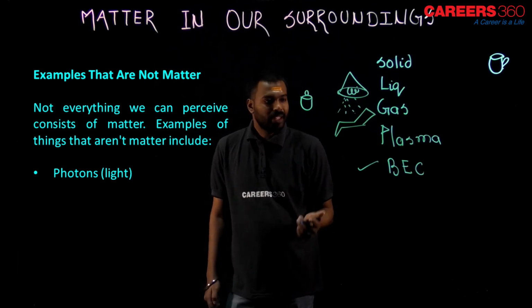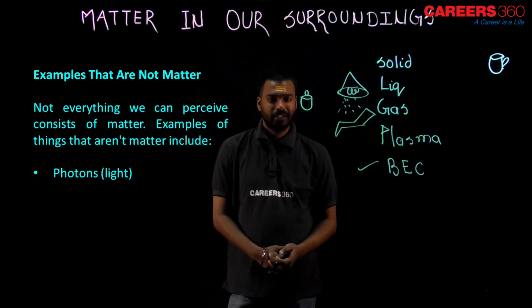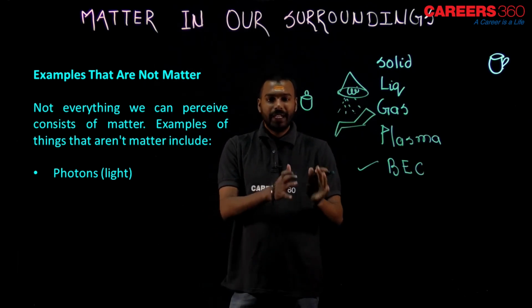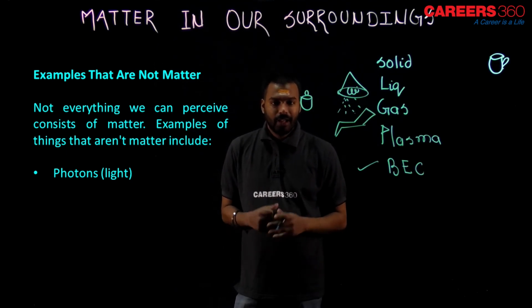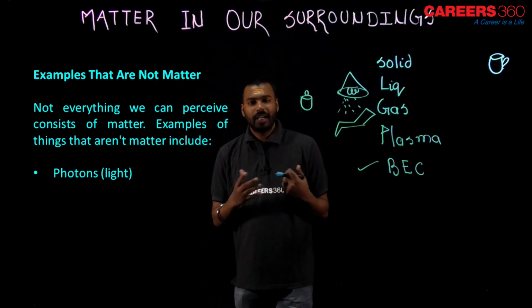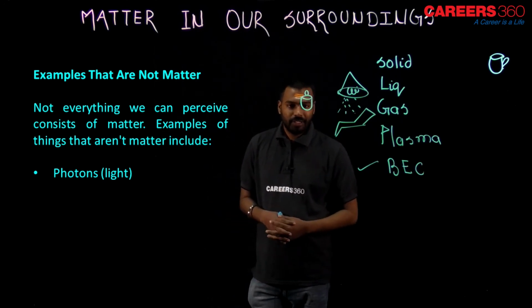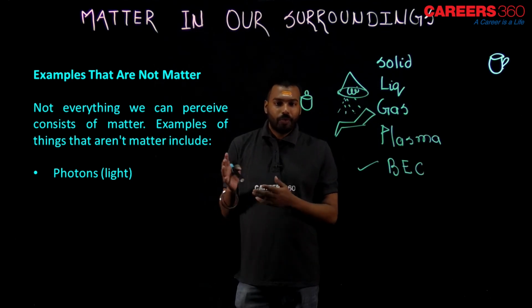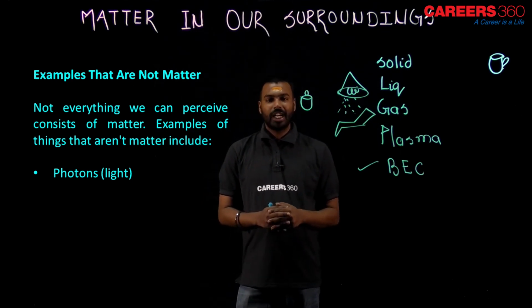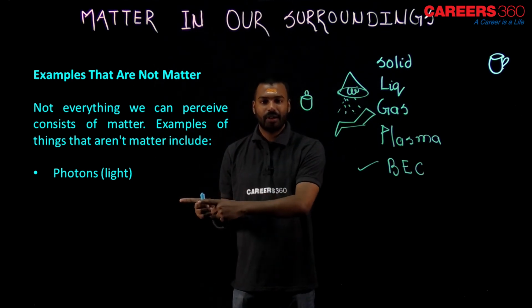So does it mean that you can't sit here because light is here? No, it's not like that. If light is here, you can easily sit. Light is not creating any resistance. I told you the definition of matter: things which can create resistance, have some definite mass and occupy space. So photon is not matter, my dear student. Let me tell you the next example now.